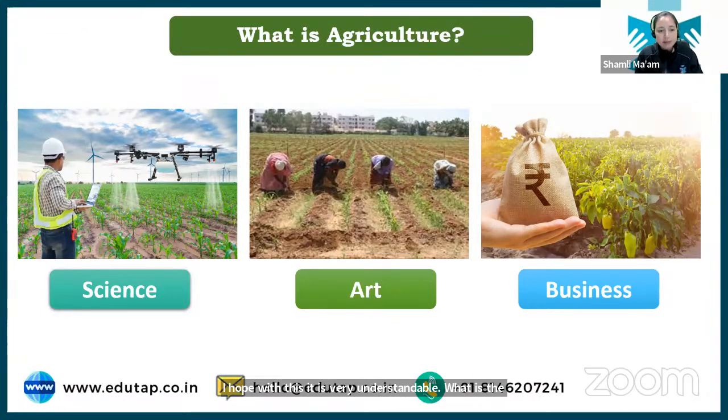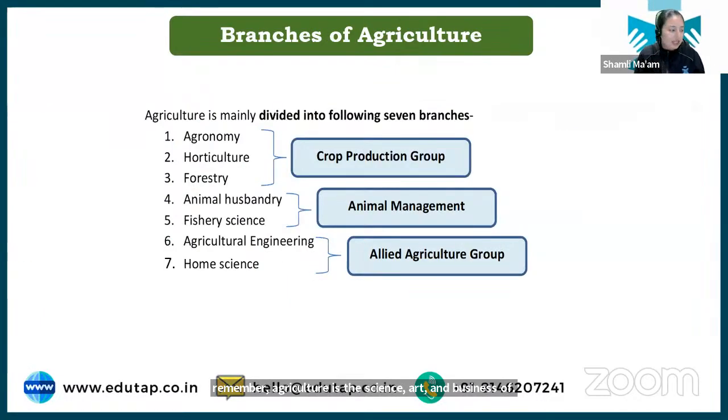Okay? Just remember, agriculture is the science, art, and business of growing crops and rearing livestock. Okay? With this, let's move ahead and discuss the branches of agriculture. Now, students, see, agriculture is a very vast science in itself.